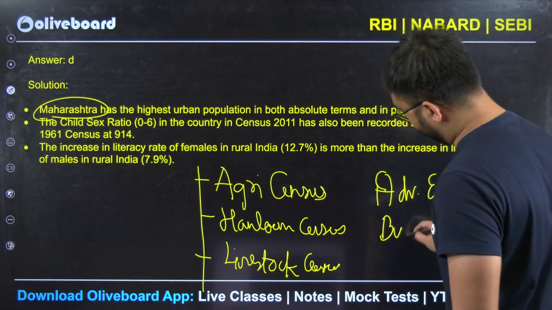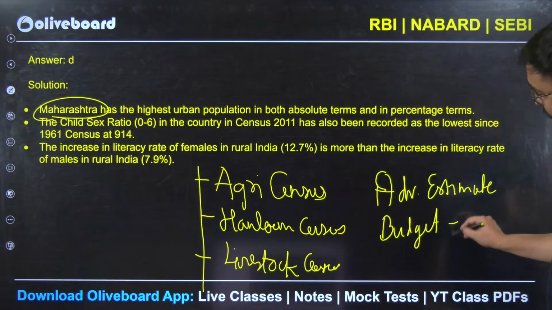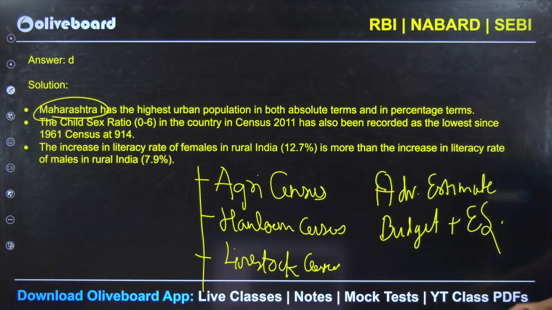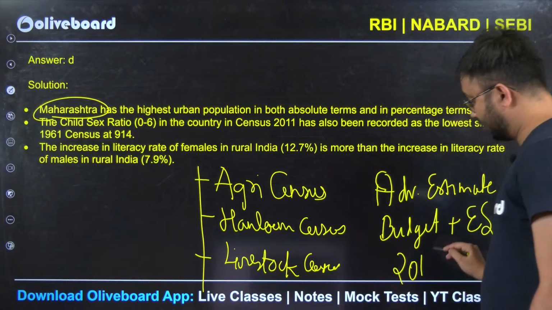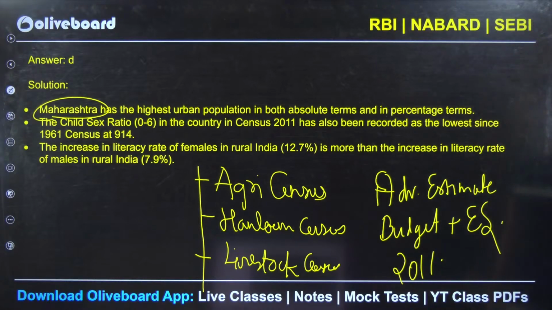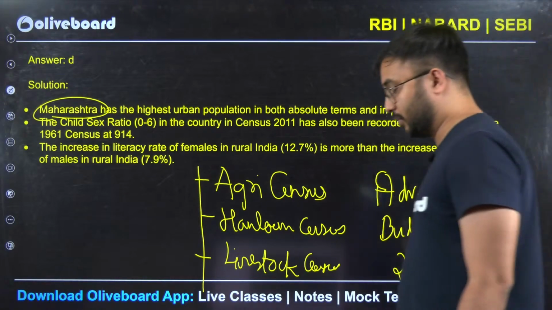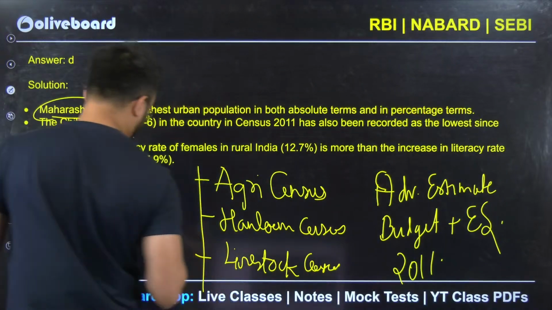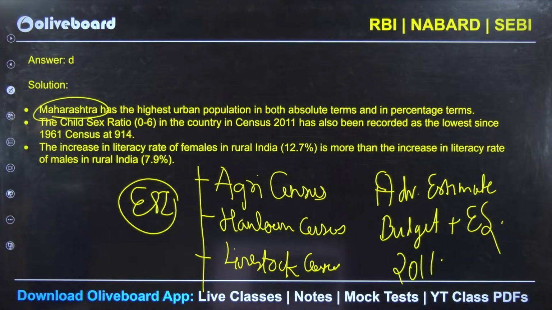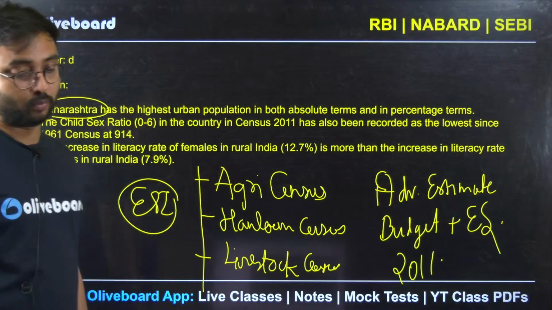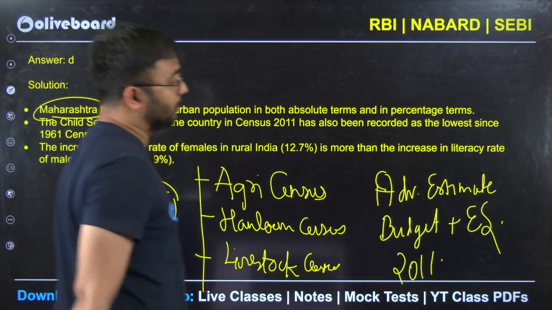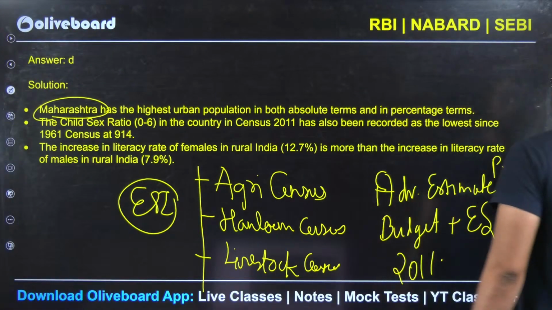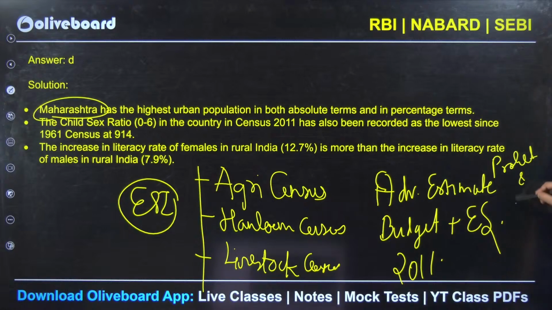Budget of the latest year. Economic survey along with that. 2011 census. So these are the very important reports from the agricultural point of view. Other than that, yes, ESI related reports you have to do. These are mainly agricultural reports you have to do. Other than that, overall production and MSP related data also has to be done.